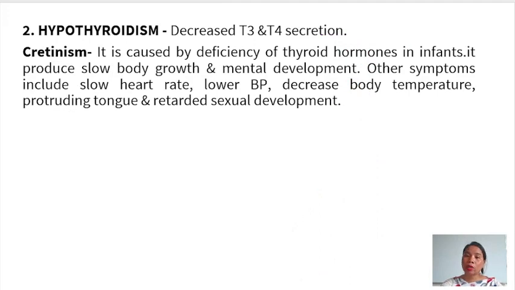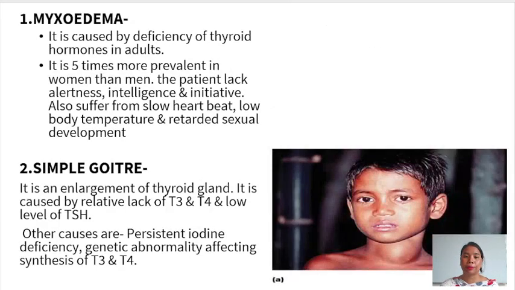Hypothyroidism is the decrease in the T3 and T4 secretion. We'll see what is cretinism. Cretinism is caused by deficiency of thyroid hormones in infants. It produces slow body growth and mental development. Other symptoms also include slow heart rate, lower BP, decrease in body temperature, protruding tongue, and also retarded sexual development. Next one, we'll see what is myxedema.